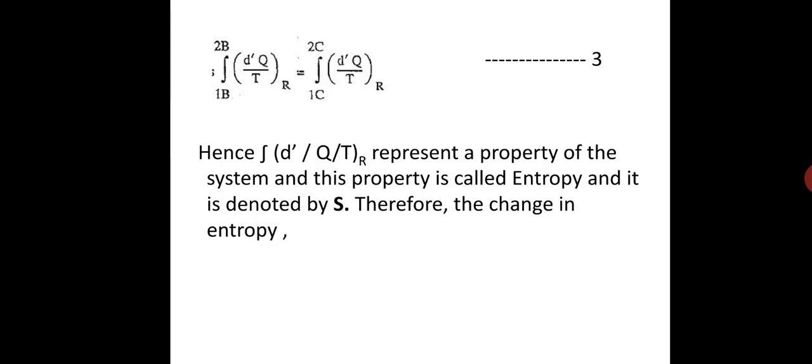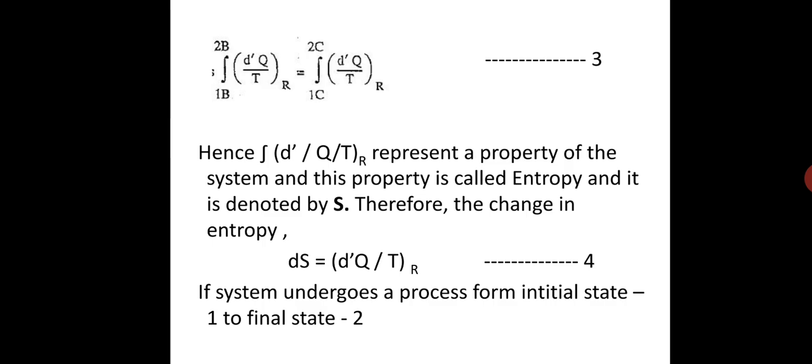Since no restriction was imposed except that paths B and C represent reversible processes, it follows that the integral of d'Q upon T is a function of end states only and is independent of the path followed. Hence, the integral of d'Q upon T represents a property of a system, and this property is called entropy, denoted by S. Therefore, the change in entropy dS equals d'Q upon T reversible, equation number 4.